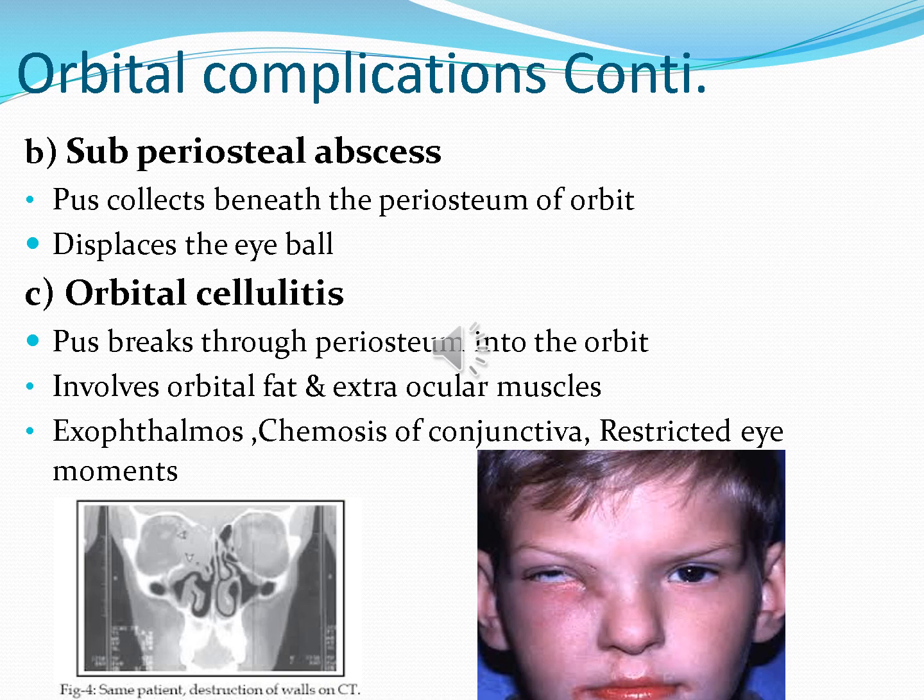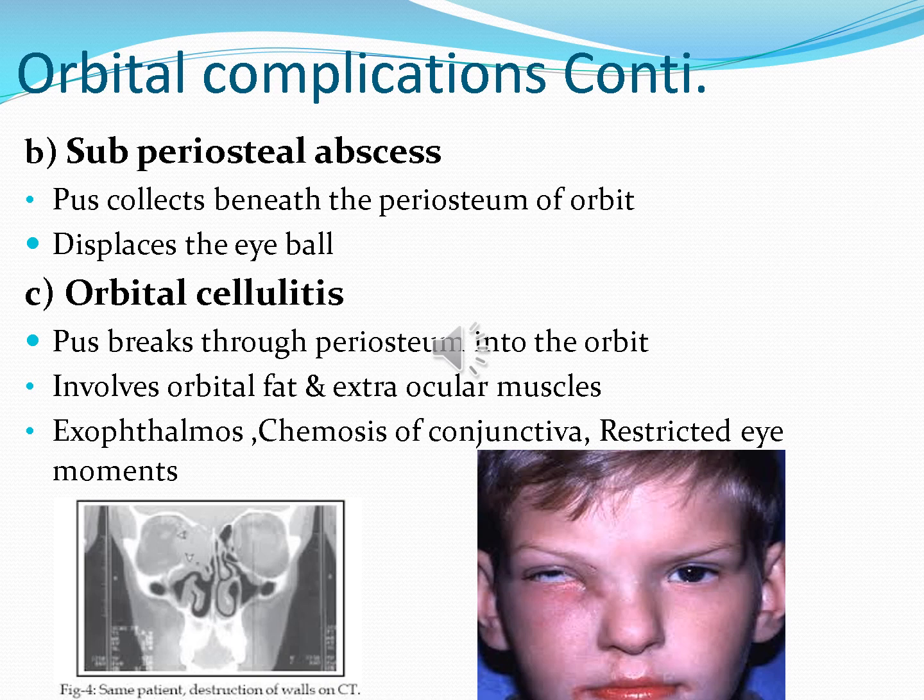The next complication is orbital cellulitis. Now infection breaks the periosteum of the orbital cavity. So it is actually entering into the orbital cavity. First of all, it will cause infection in the orbital fat surrounding the eyeball. Then it will cause spasm of the extraocular muscle. So there will be diplopia and pain when we check the movement of the extraocular muscles. There will be spasm, and patient will feel a lot of pain.